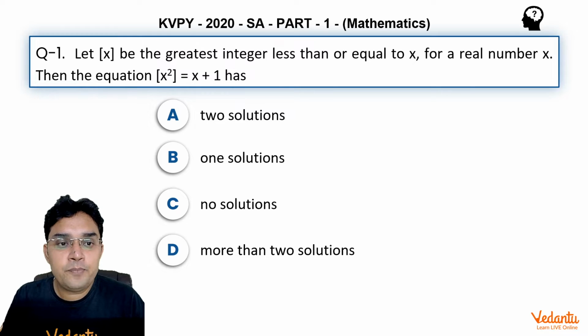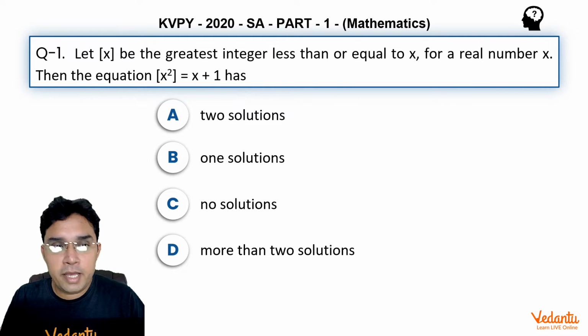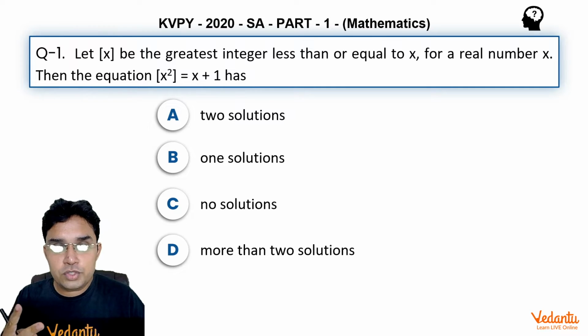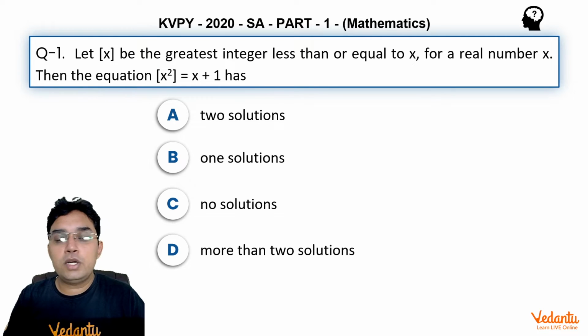This question says, let [x] be the greatest integer less than or equal to x, that is gint x, for a real number x. Then the equation [x²] = x + 1 has A, 2 solutions, B, 1 solution, C, no solutions, D, more than 2 solutions.